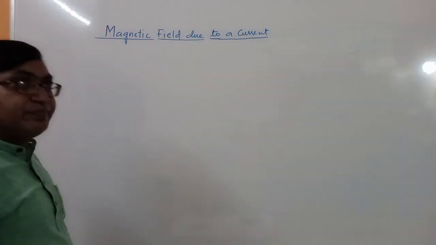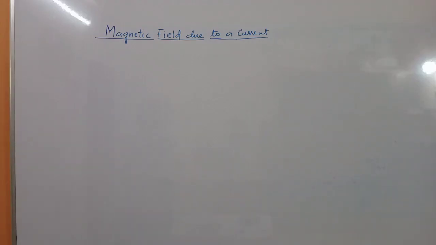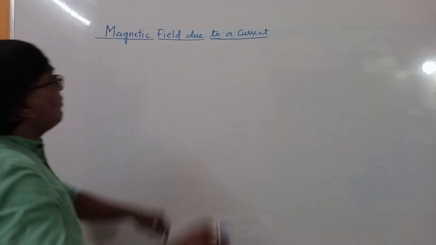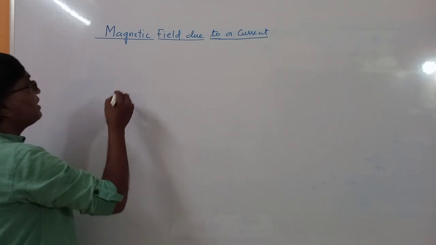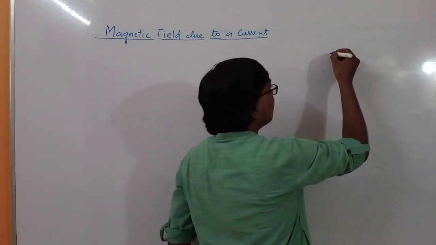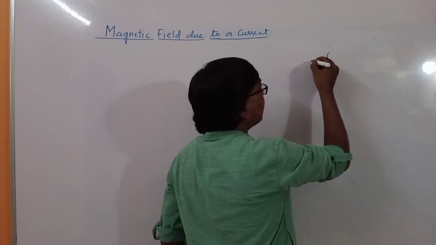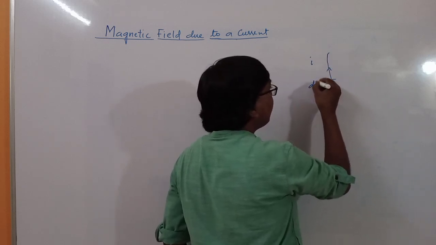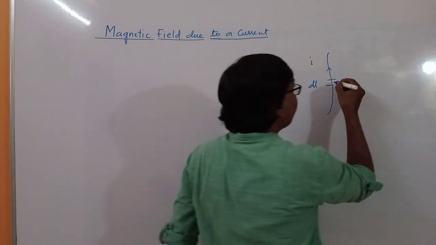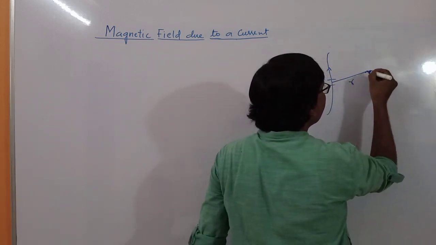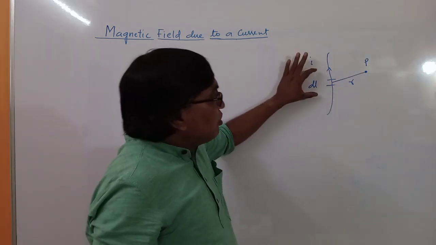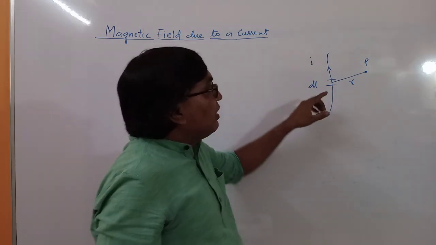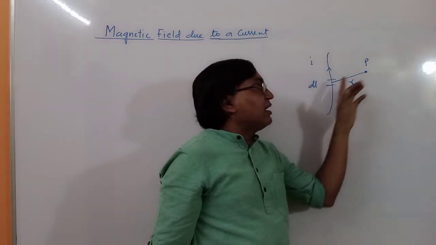So now we'll find out magnetic field by using Biot-Savart's law. So just we have seen Biot-Savart's law. So Biot-Savart's law, current I, this is a small element, dl element, then magnetic field at a distance of r at point P. Magnetic field due to this current element at point P which is at a distance of r distance पे.